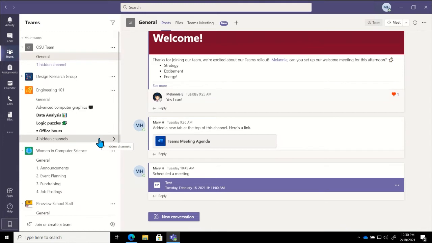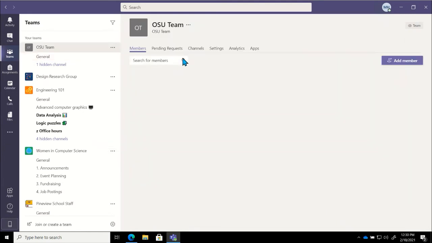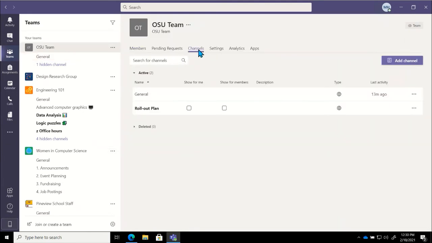So normally when we click on that, we would be able to see the list of those channels that have been hidden. If I would like to change that option, if I want to have this channel show up for everybody on this list, just like our general channel is, just like our channels under engineering are, I can go back into the settings and go into manage team. If I go under channels again, we're going to see here 2 options. I can choose to have this show for me. So this will just affect my view. It doesn't affect everybody else's view.